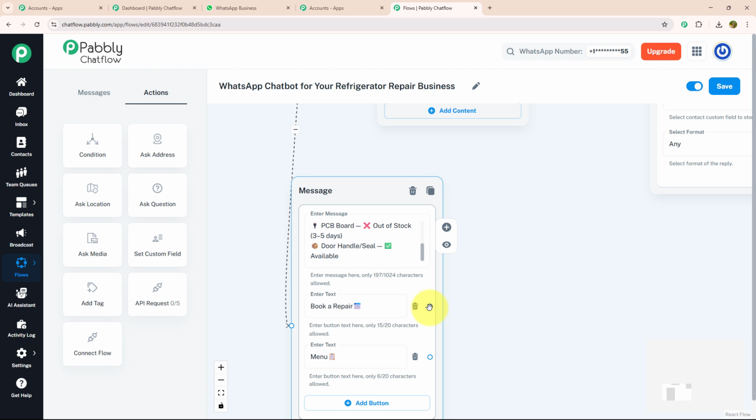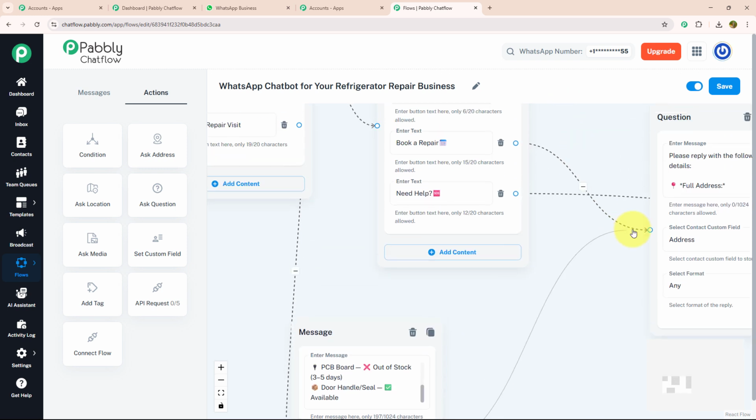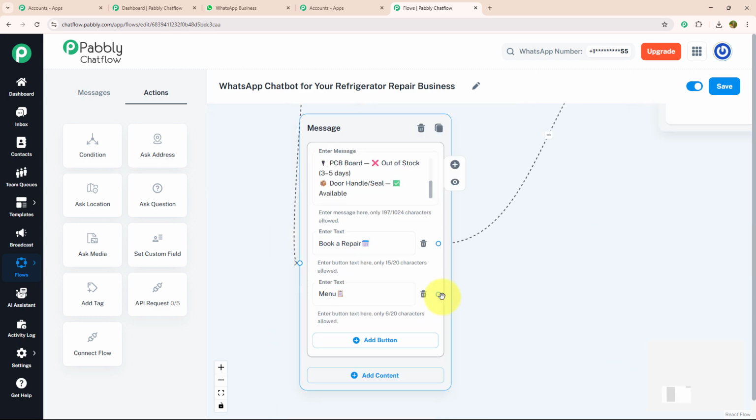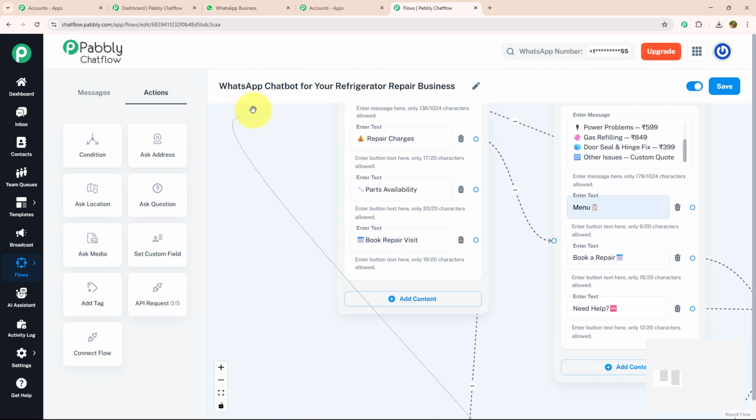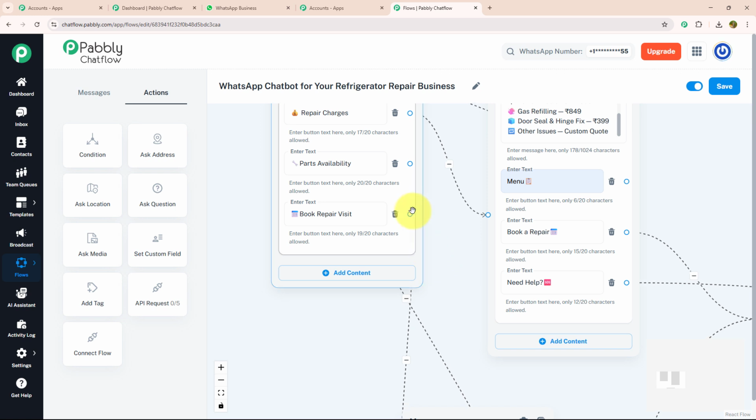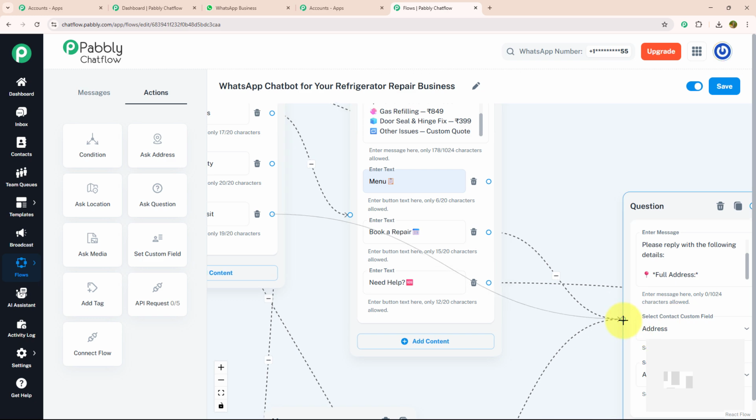I'm going to connect book a repair button with our initial question that we have recently put to book our services, and I'm going to connect menu with our initial message. Now last button is book a visit. For that again I'm going to connect this action button with the initial questions.